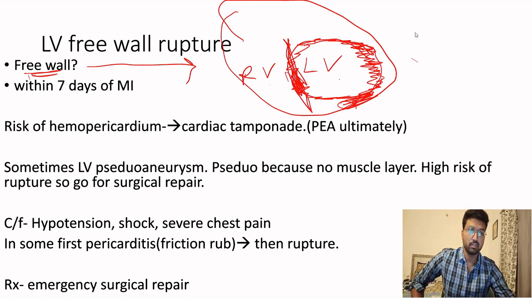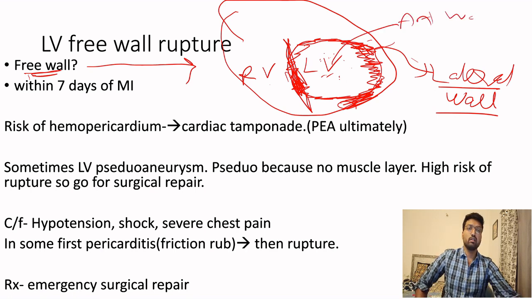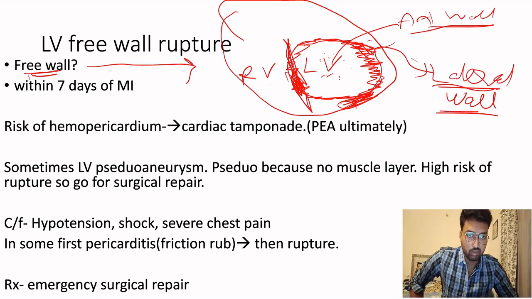So what is this wall? This wall will now be the lateral wall. Sorry, my handwriting is very bad. This is the lateral wall, and this wall is the anterior wall. So when we say the free wall, what we mean is the anterior wall or the lateral wall, anything that is not the septum.